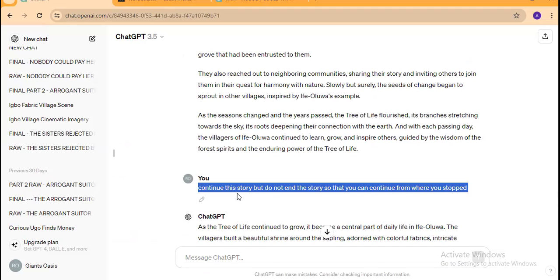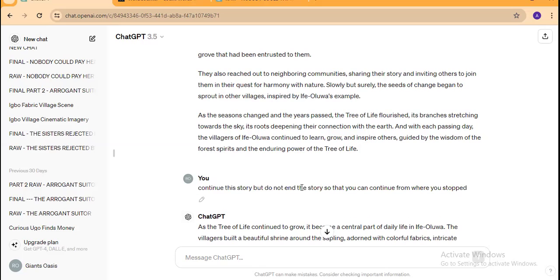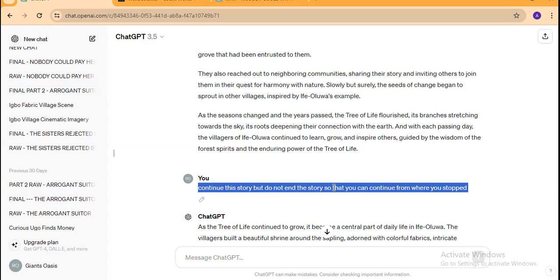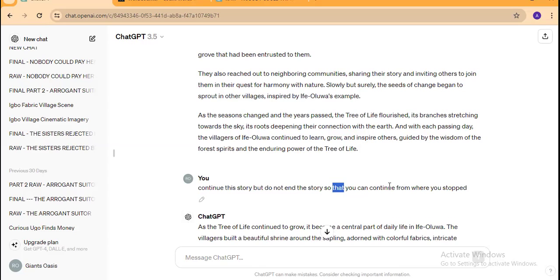You see where I asked it to continue the story but not end it. Because by default, ChatGPT usually ends stories when you don't tell it not to end them. But once you give it the right prompts, which I've just shown you guys, it will know exactly what you want it to do, and it's going to do that accordingly. Okay, so guys, like I said earlier, in the next step, I'll show you how to create valuable AI prompts, and you'll be able to create good audio and voiceover for this particular script. I'll also show you how you can create your videos using these prompts and images and combine them with your audio.